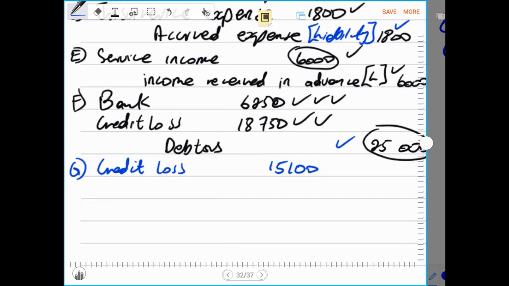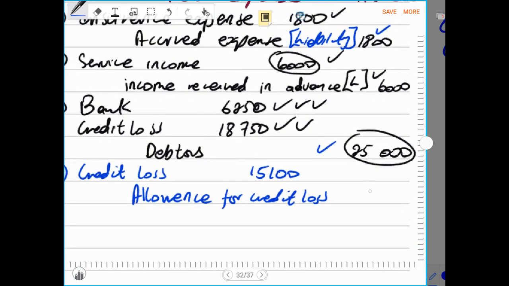Then we record the credit side as the allowance for credit loss, where now our allowance for credit loss is increasing by 15,100.